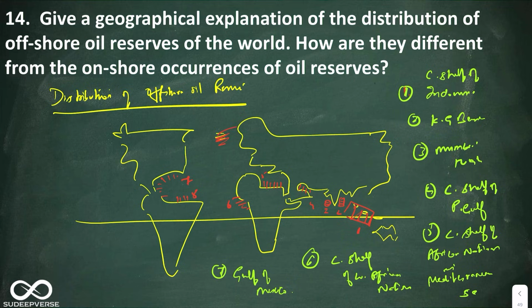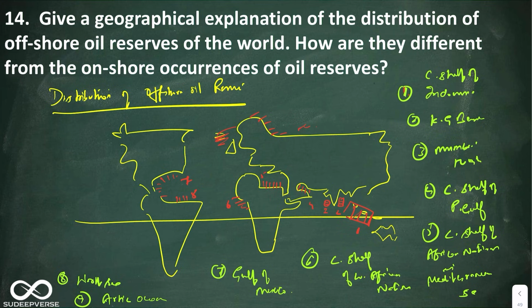Okay, here you have the United Kingdom, so here you have the North Sea. So eighth you can take the North Sea, and ninth you can also take here these places. So ninth, these are the new reserves that are found due to the melting of the Arctic. So the Arctic Ocean. Okay, so this is how you show the different occurrences of offshore oil reserves.